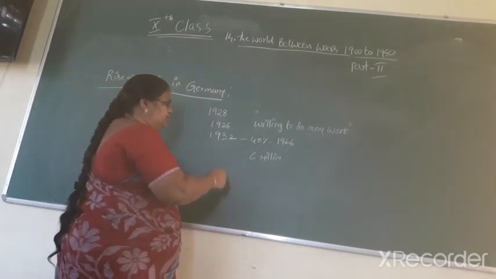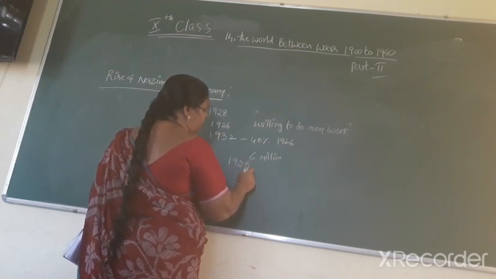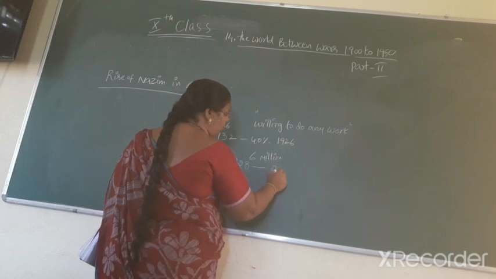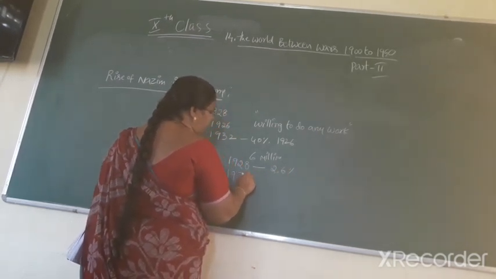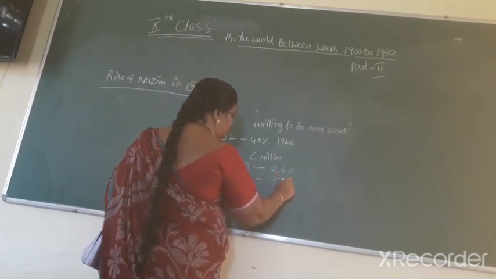In 1928, the Nazis got no more than 2.6% of the votes. In 1932, they got 37% of the votes.